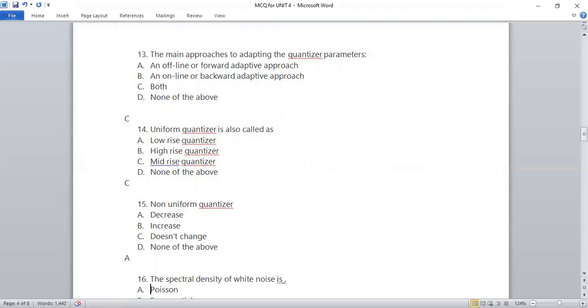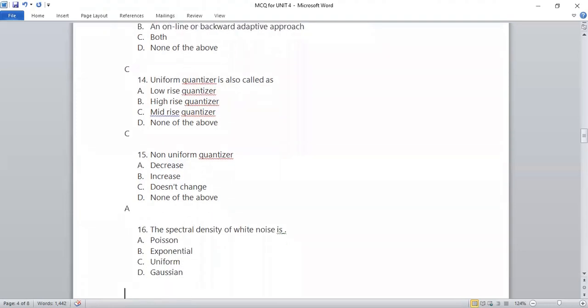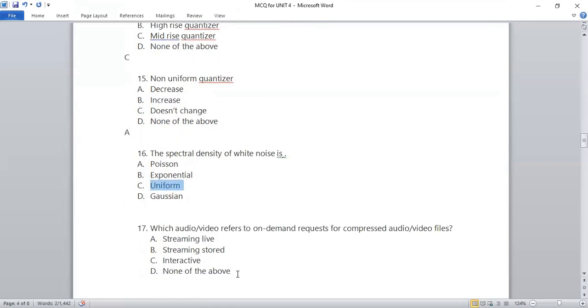Next question is the spectral density of white noise is. Now this is not exactly a question which is mapped according to your syllabus of AK2, but I have considered this because there can be a possibility that one or two questions can be of this way, which are generalized ones. The spectral density of white noise is Poisson, exponential, uniform, or Gaussian. So answer is uniform, right? This you have to remember.